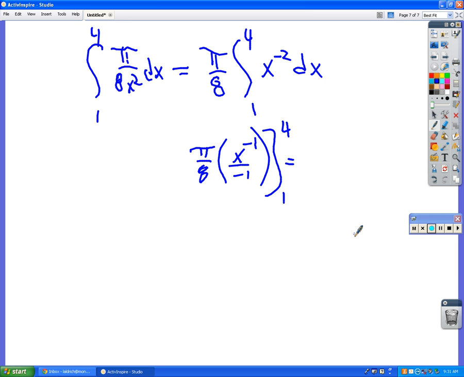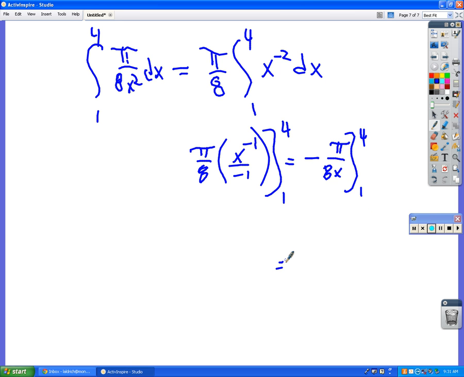Can we simplify that at all before we plug in stuff? X to the negative 1 does what? 1 over x. 1 over x, so the x is going to go to the bottom, and then the negative 1 on the bottom just does what? Makes it negative, so really this is negative pi over 8x from 4 to 1.